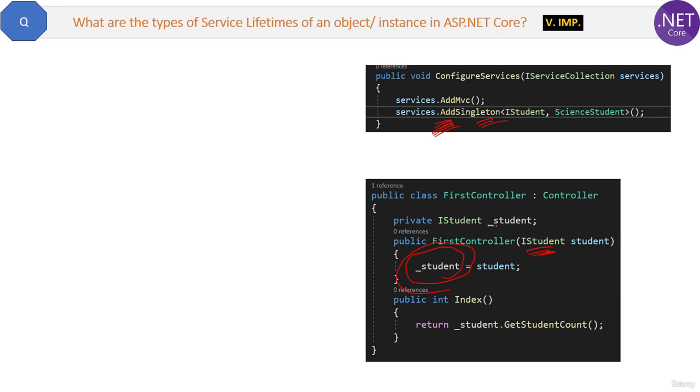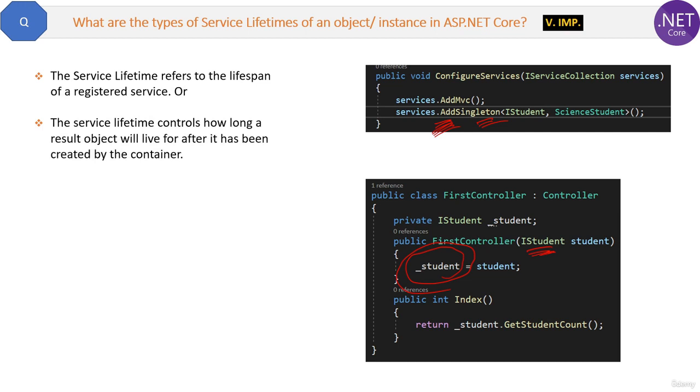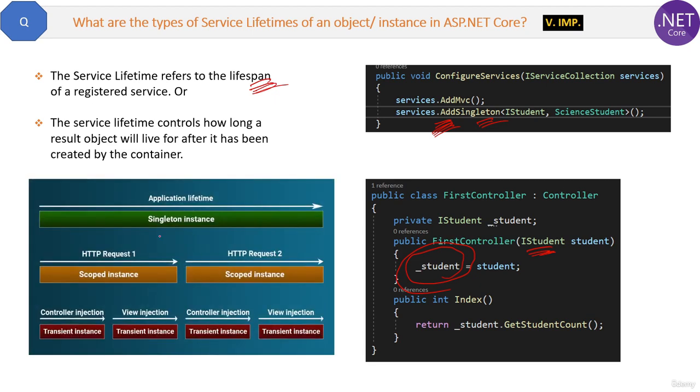Okay, so the simple definition of service lifetime is: the service lifetime refers to the lifespan of the registered service or object you have created through this service. Or you can say the service lifetime controls how long a resolved object will live after it has been created by the container. And we have three types of service lifetime: singleton instance, scoped instance, and transient instance. In the upcoming questions, I will explain all three with examples.